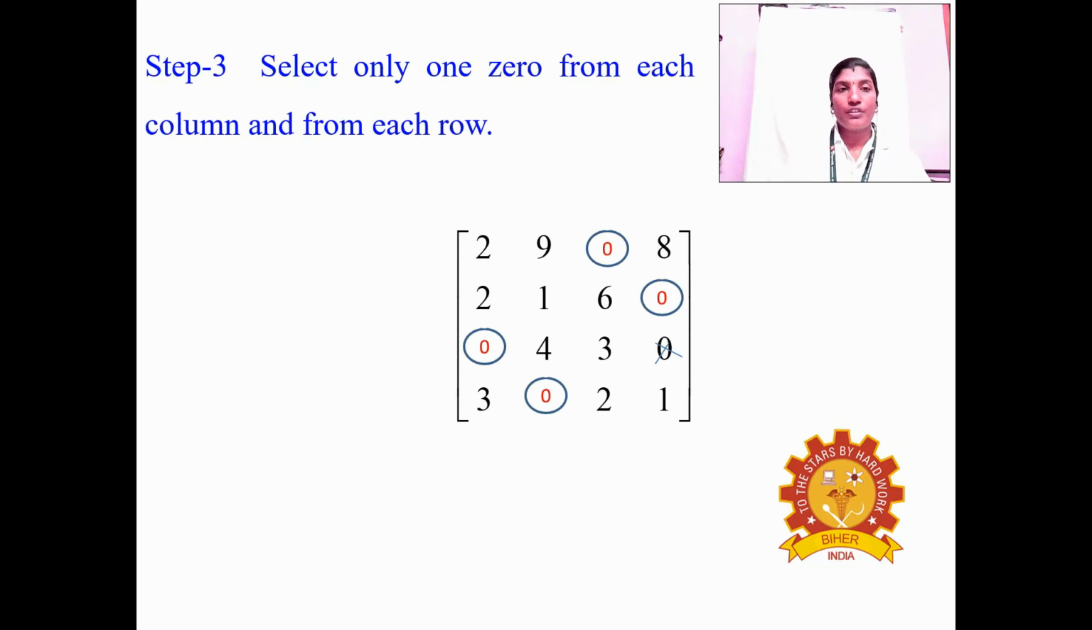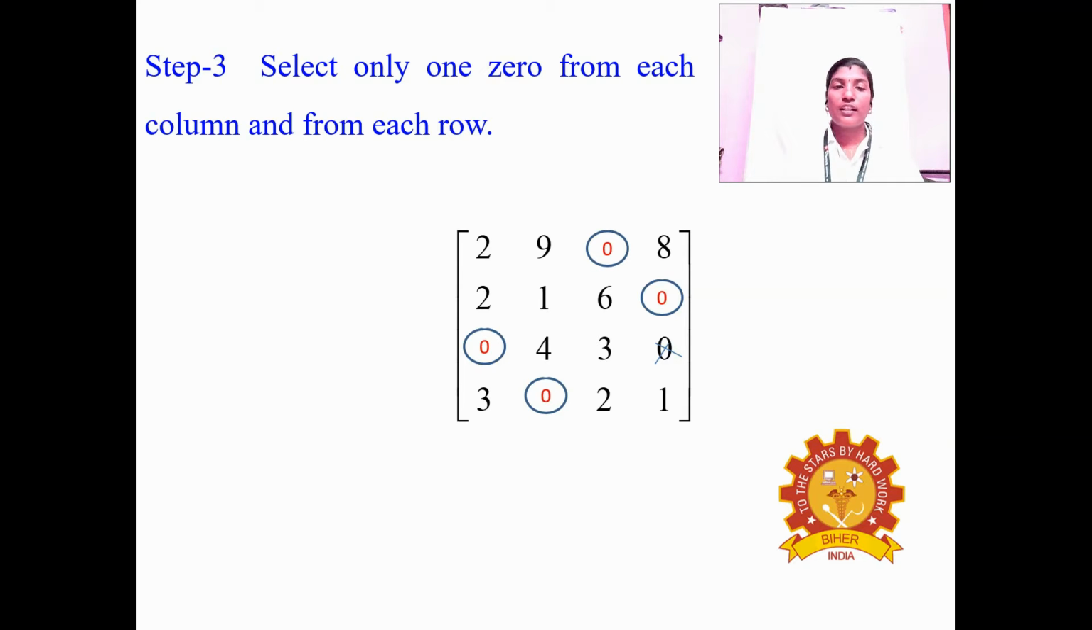And step 3. What is step 3? Select only one 0 from each column and from each row. Okay, so you can select the first row. We have only one 0 there, in the third column. So you can encircle this 0. The corresponding row and column have no other 0 to select. So you can only select this 0 for the first row.